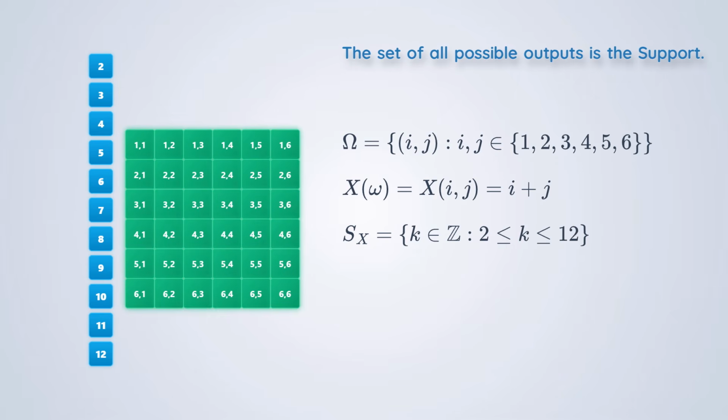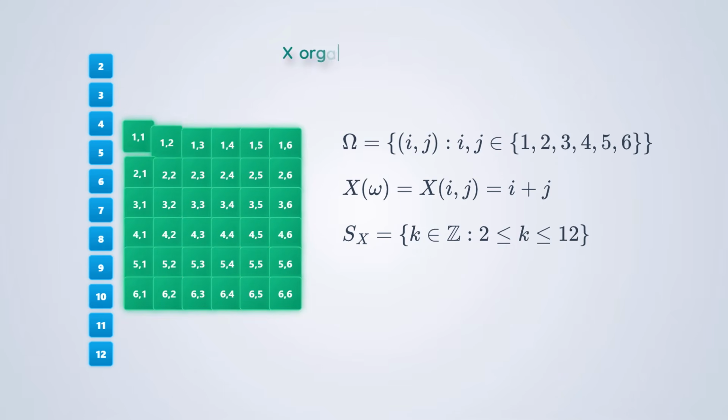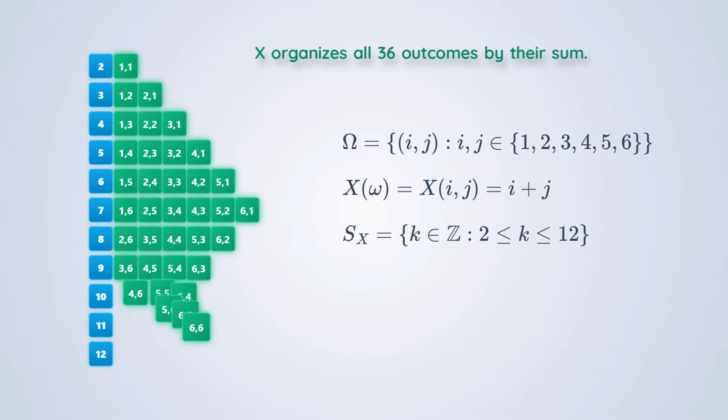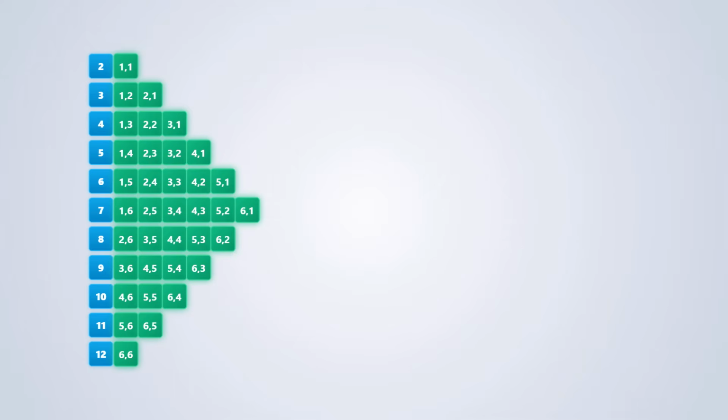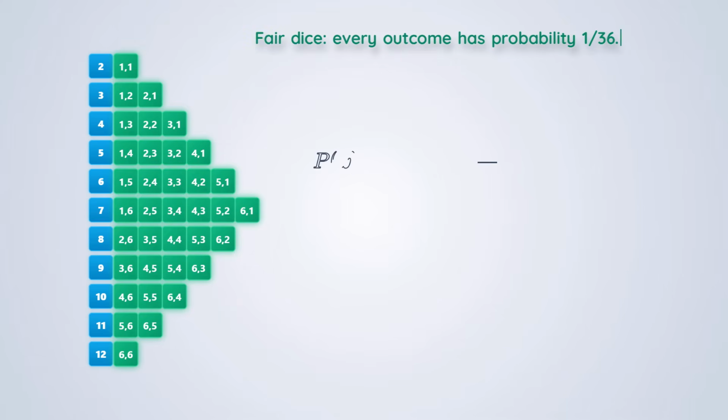Instead of 36 scattered pairs, X organizes them perfectly. You see, only one pair makes a 2, 2 pairs give us a 3, 3 pairs give us a 4, and so on, peaking at the number 7, which has 6 different combinations mapping directly to it. Let's calculate the actual probabilities. Since our dice are perfectly fair, every single cell in that triangle has exactly a 1 in 36 chance of happening. So what's the probability that X equals 2?